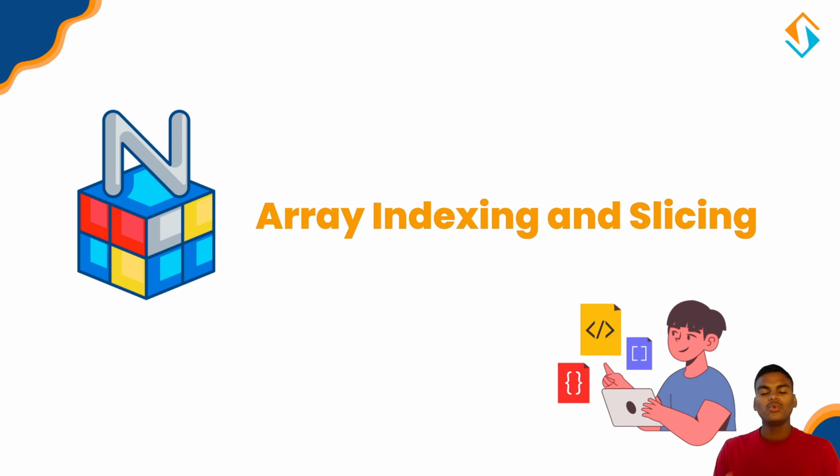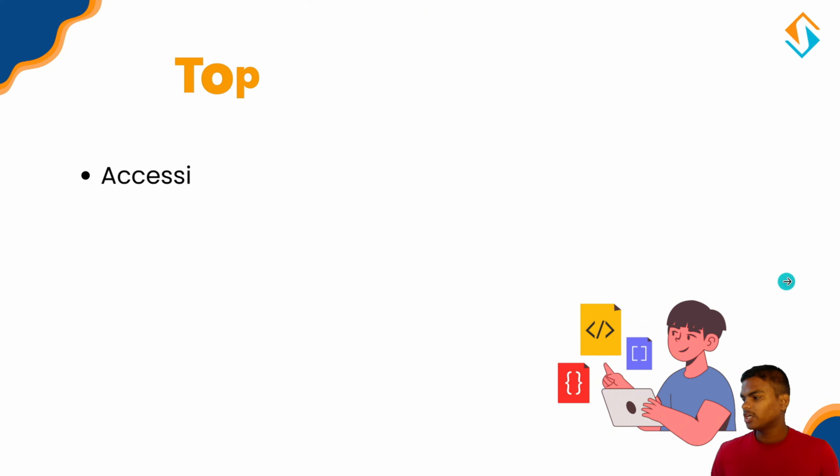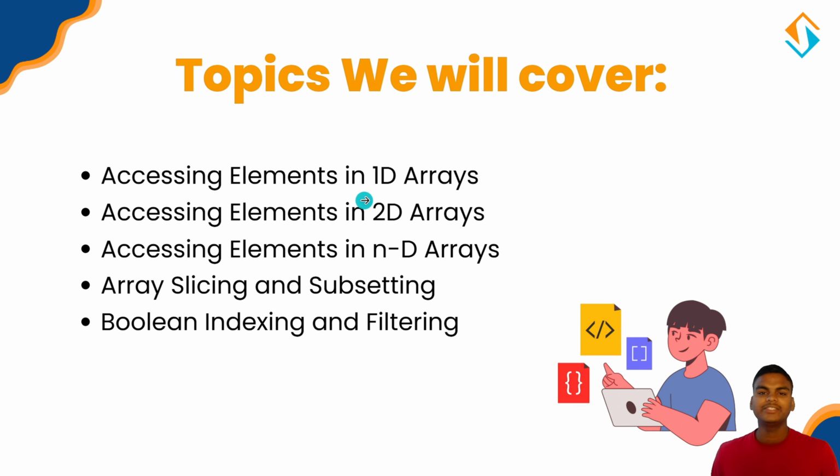Okay. So now we are diving into one of the most fundamental concepts in working with arrays: indexing and slicing. You will have a clear understanding of how to access and manipulate data in arrays, whether they are 1D, 2D or even ND dimensional. So now let's see what we are going to learn in this. The topics we will cover are accessing elements in 1D arrays, accessing elements in 2D arrays, and accessing elements in ND arrays. And then after that we will see array slicing and subsetting, and lastly Boolean indexing and filtering. Okay. So now let's understand all of these one by one.